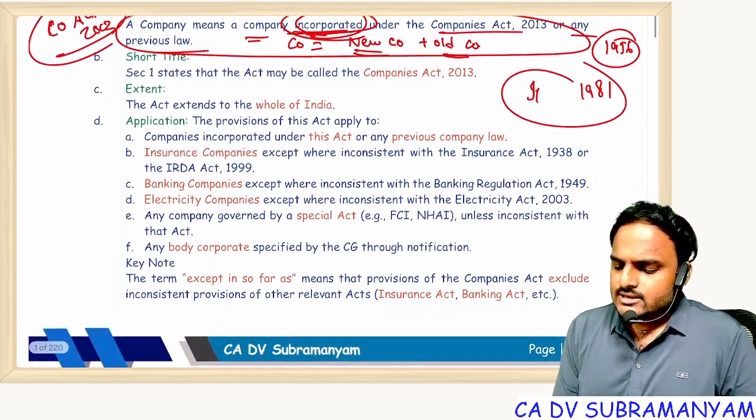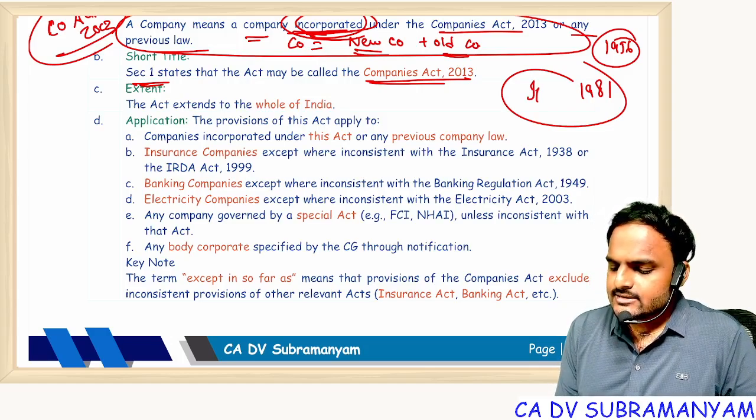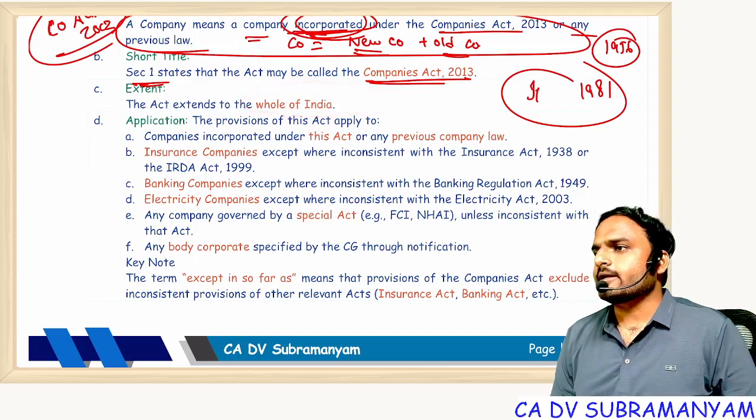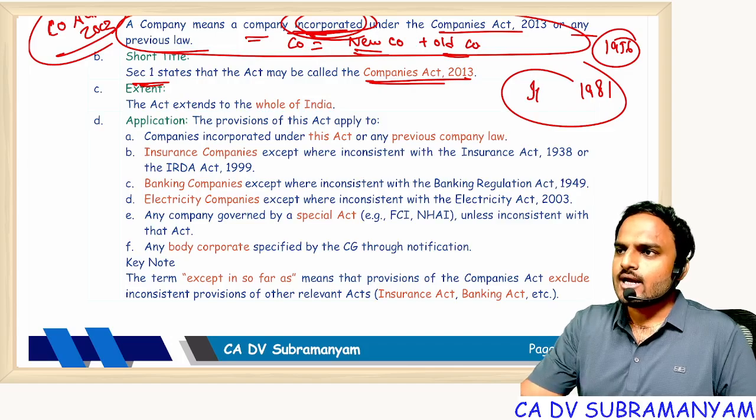Next one, short title. The act is called Companies Act 2013. Extent. What is the extent? The act applies to the whole of India. That means for any company getting incorporated in India, Companies Act 2013 will apply.